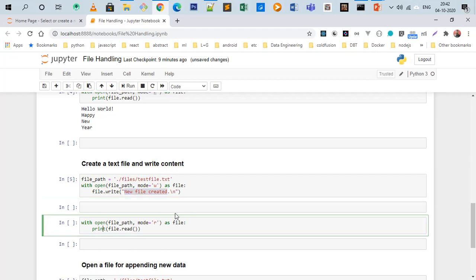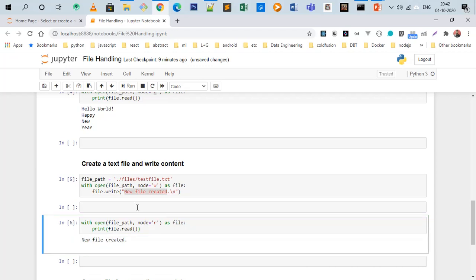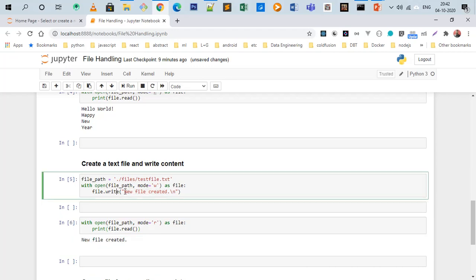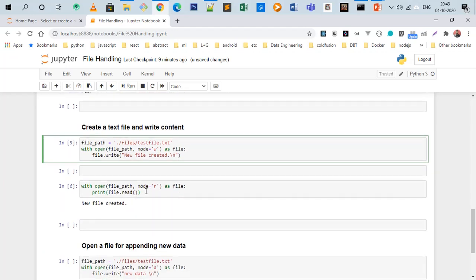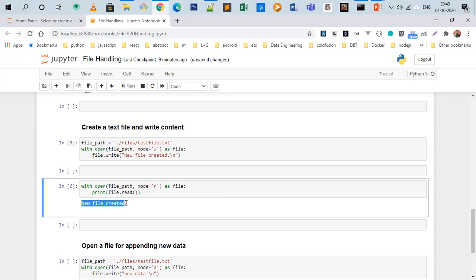We will try to read this file to check its content. Let's execute it. As you see, we only wrote "new file created" in the file, so when we read this file, we only get "new file created". That's good.